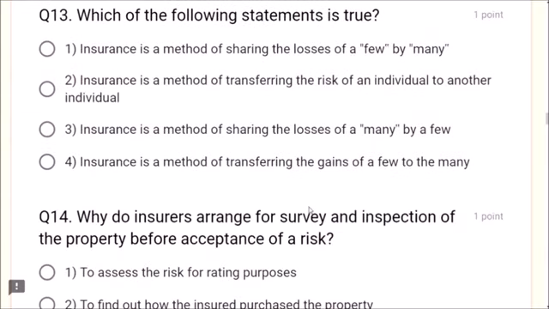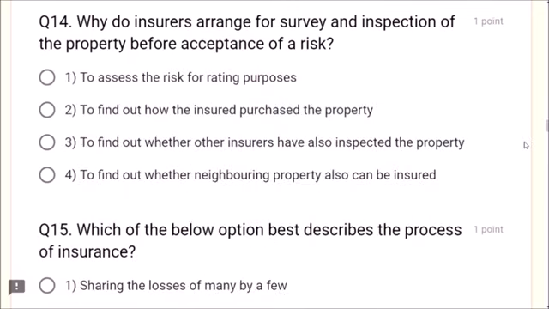Question number 13. Which of the following statements is true? Always remember, few by many. Insurance is a method of sharing the losses of a few by many, right? Not the risk of an individual to an individual, not many by a few. The answer is: insurance is a method of sharing the losses of a few by many.